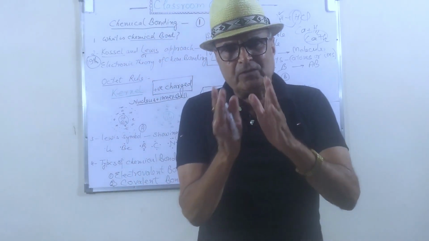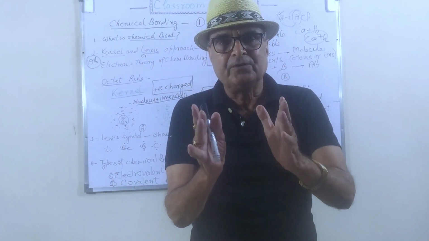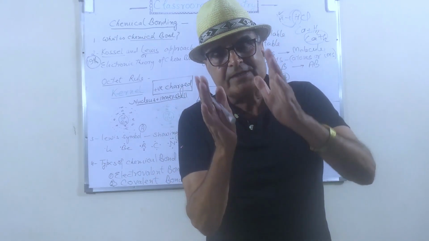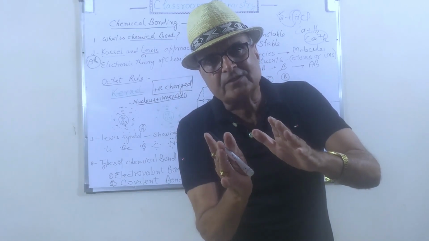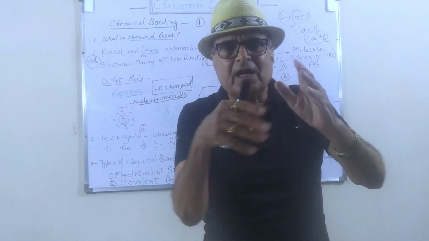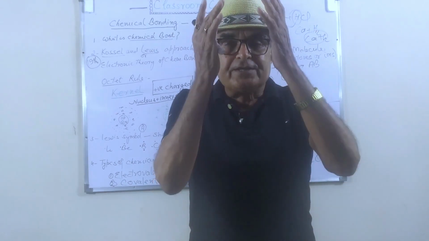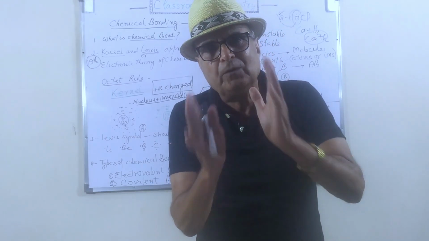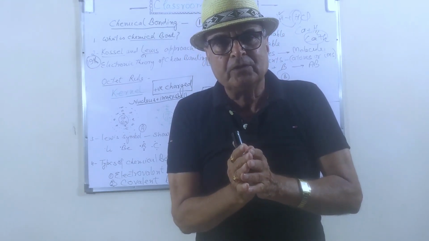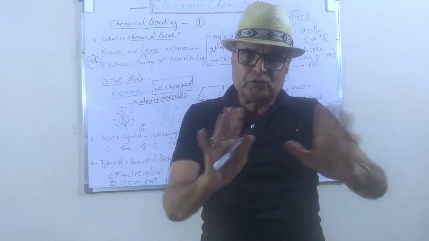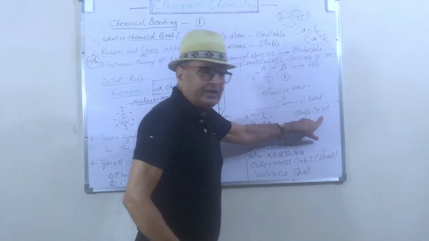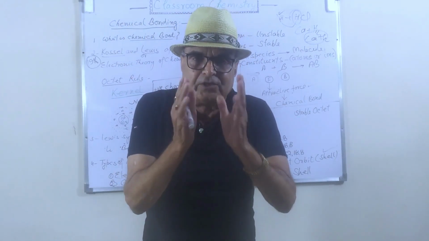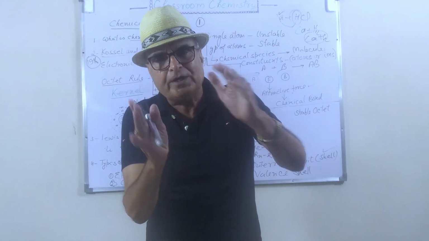From this, they concluded that when any atom acquires 8 electrons in its outermost orbit, its reactivity will decrease, and that atom will be a stable atom. So all atoms tend to acquire a stable octet. This was the octet rule.